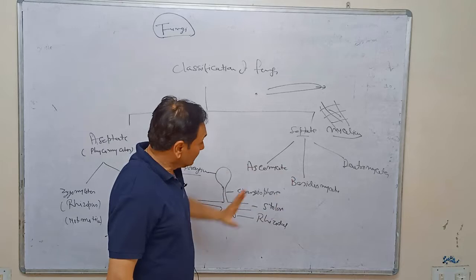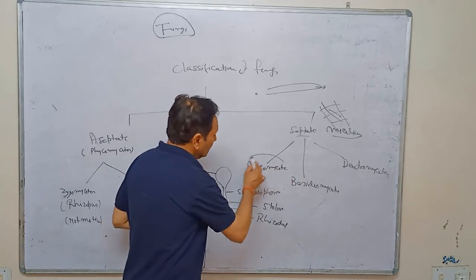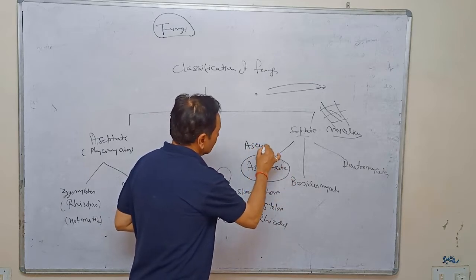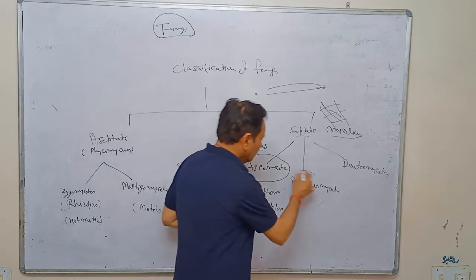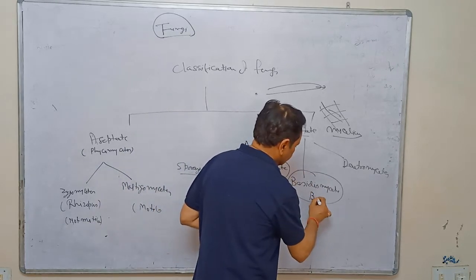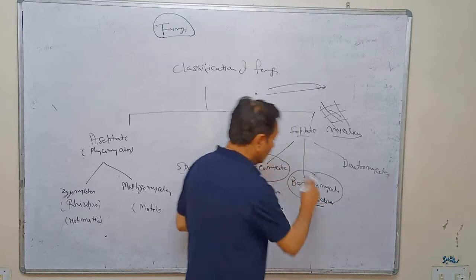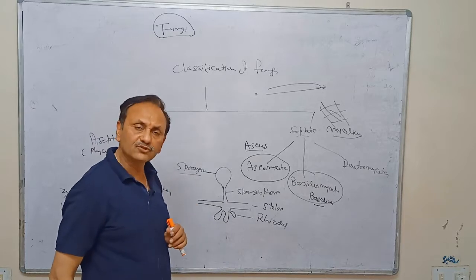But it can be divided into two parts, because in one the reproductive part is the ascus and in the other the reproductive part is the basidium. So one is considered the ascomycete and the other the basidiomycete.